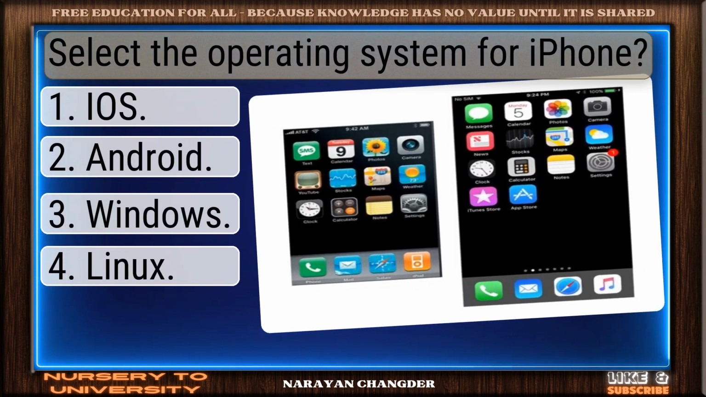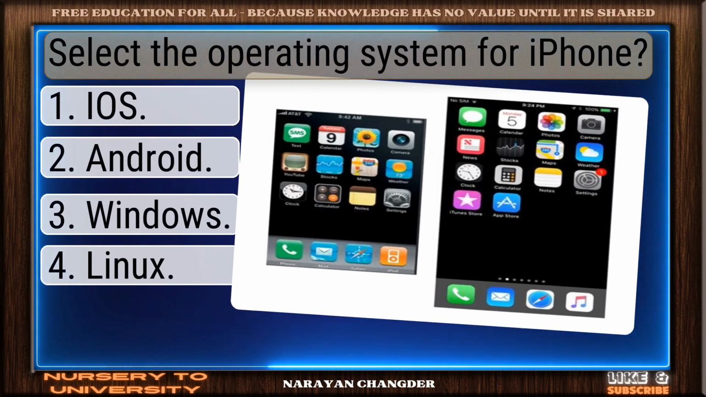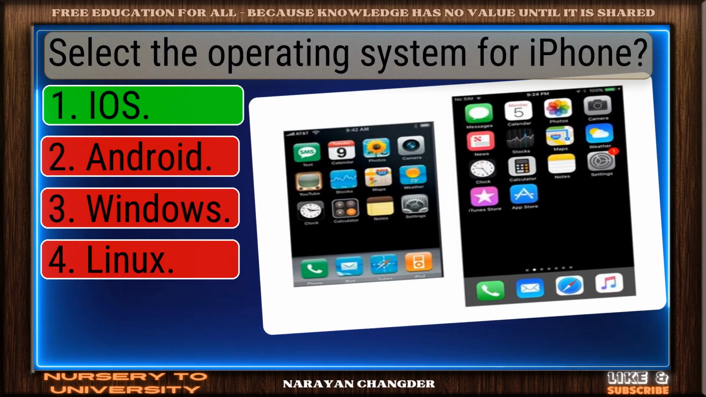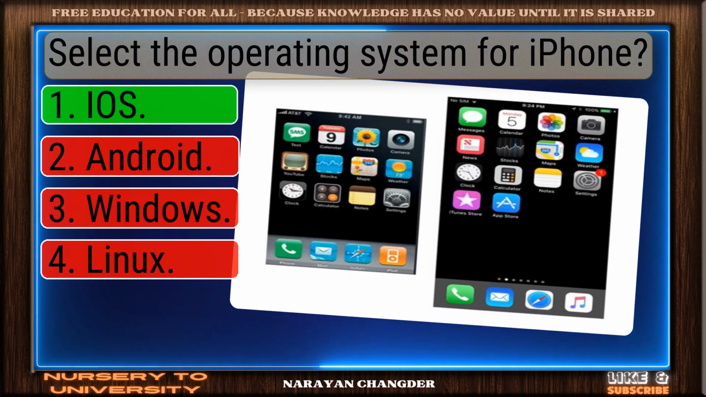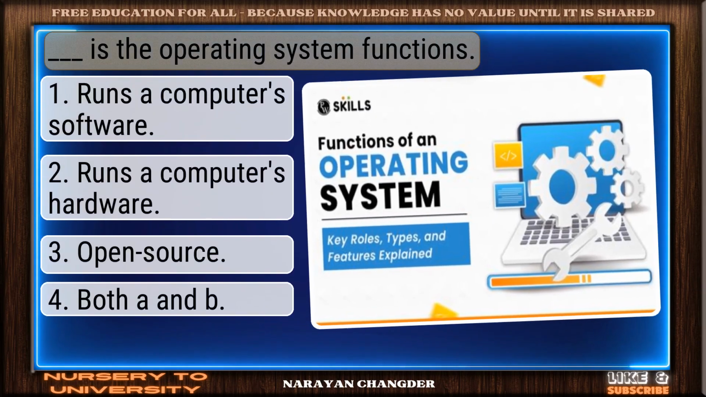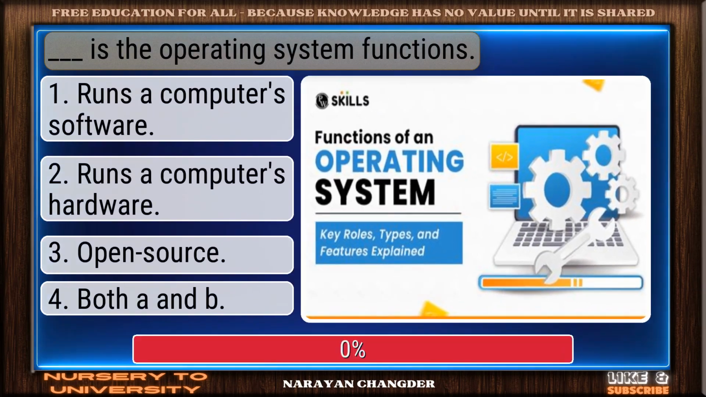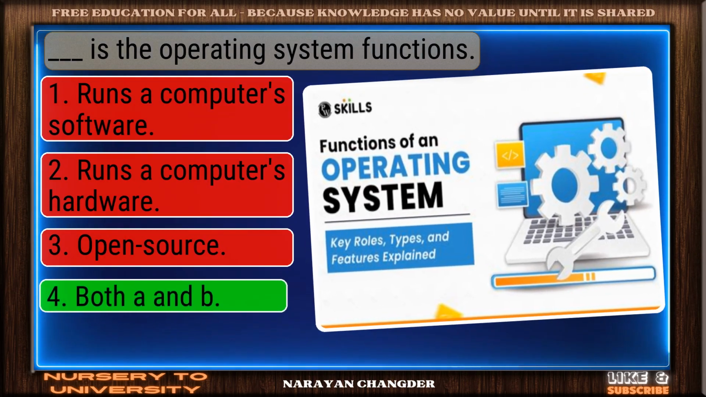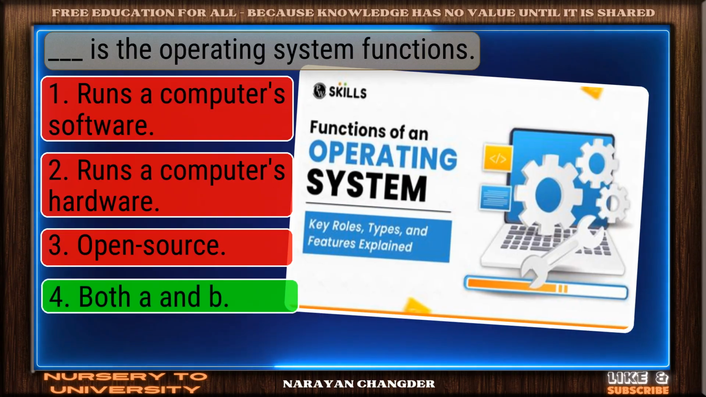Question number 21. Select the operating system for iPhone. Perfect. iOS is the correct choice. Question number 22. Dash is the operating system functions? On track. Both A and B is the correct answer.